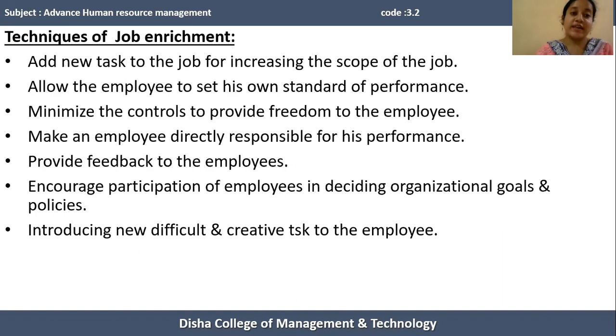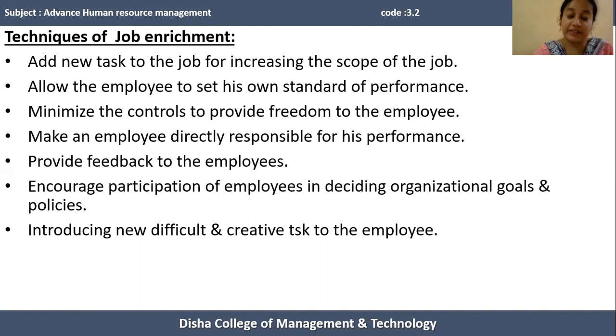Next comes the techniques of job enrichment. In what ways can jobs of an organization be enhanced? Let me discuss one by one in detail. First, adding new tasks to a particular job for increasing the scope of the job. In this technique, the organization adds some new duties and tasks to a particular job. By adding more tasks, duties and responsibilities to a particular job, that job may be enhanced or enriched.